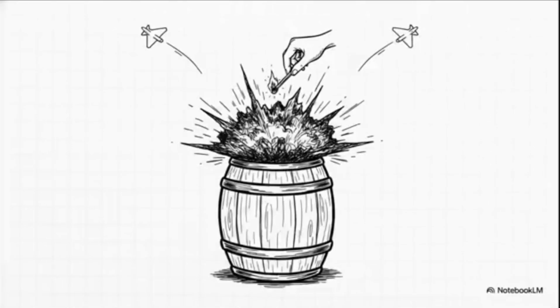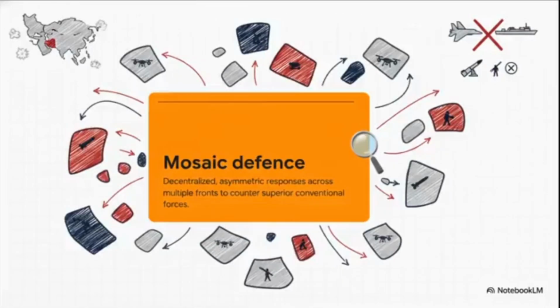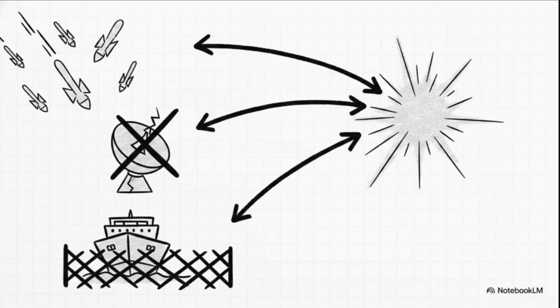Now, this was literally the match in the powder keg. It was the exact event that ignited the broader war, virtually guaranteeing a massive, immediate response from Iran. And that immediate response relied heavily on a really fascinating strategic doctrine known as the Mosaic defense. So what is that? Well, when you're up against militaries with overwhelmingly superior conventional and aerial firepower like the US and Israel, you don't meet force with concentrated force. Instead, the Mosaic defense uses a highly decentralized, widespread, asymmetric approach. It's designed to take a localized, targeted strike and turn it into a multi-front regional inferno, basically activating everywhere all at once. And that is exactly what Iran did with Operation True Promise 4.